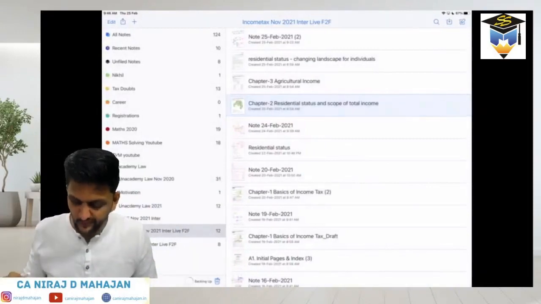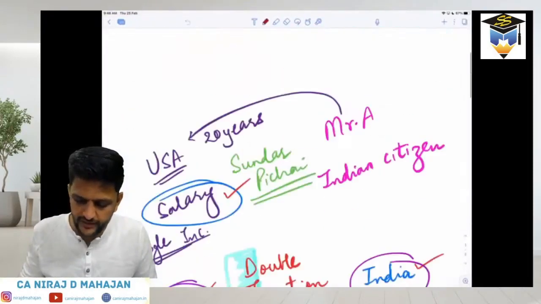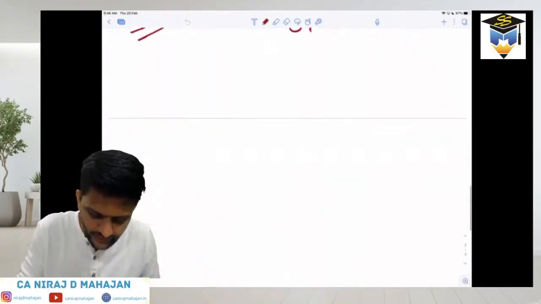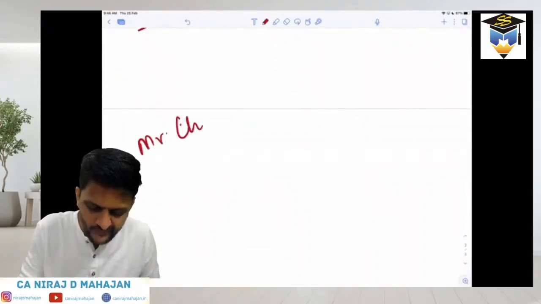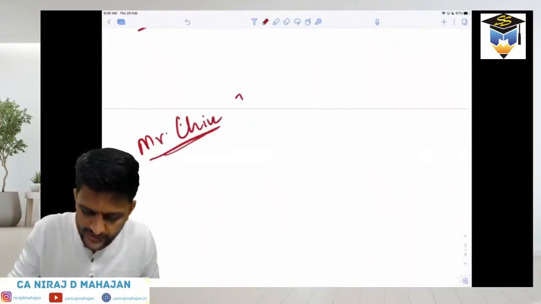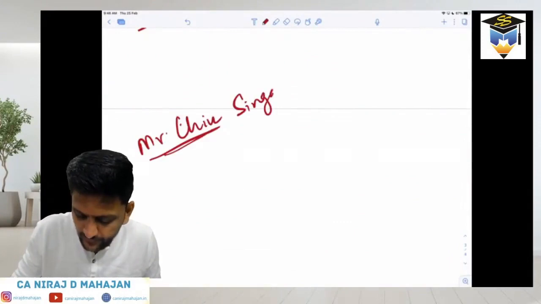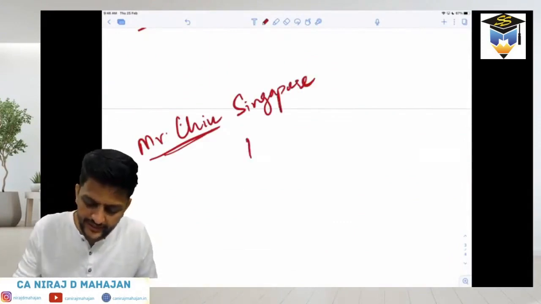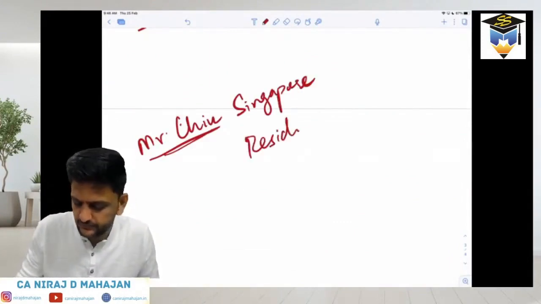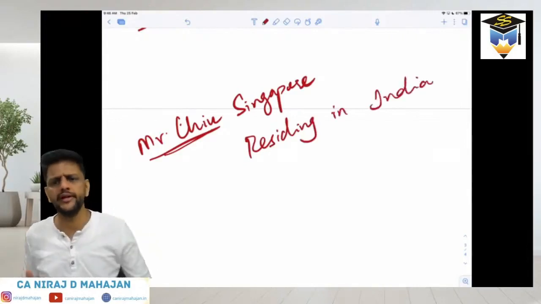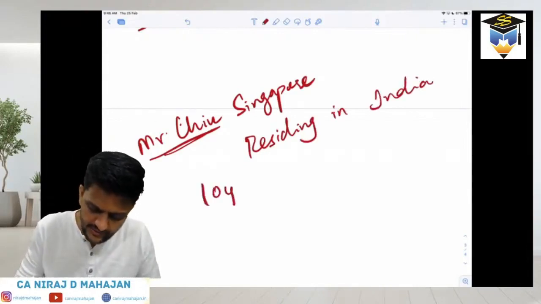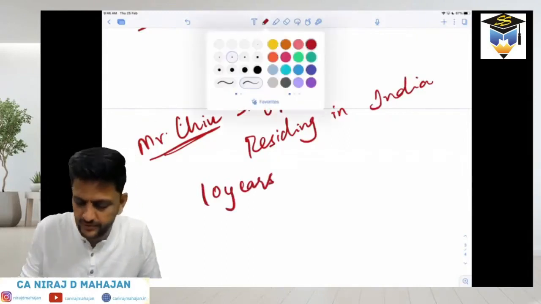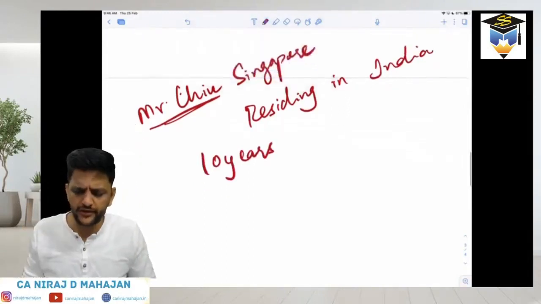Pay attention. Say there is a Mr. Chu from, let us say, Singapore. He is residing in India. He shifted his work and office to India since the last 10 years. It's just an example. He has not obtained Aadhaar.